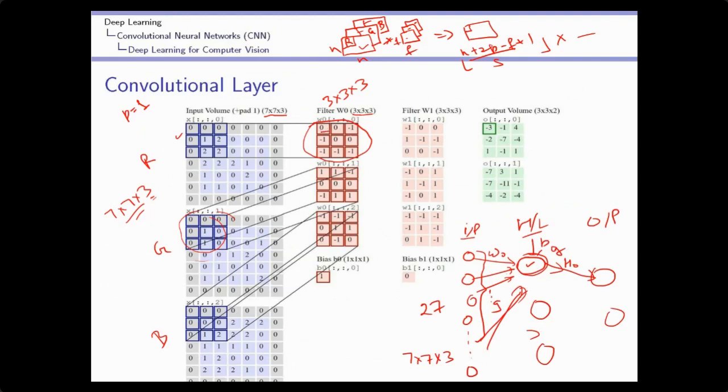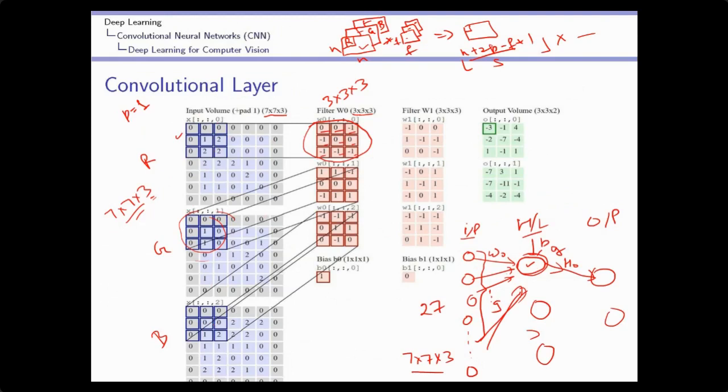So this is W0, W1, W2, W3, W4, W5, W6, W7, W8. Now how are you going to perform this? All the pixels are not connected, only a set of the pixels. Which set of the pixels? The pixels covered by these filters are connected at a time. That's why it is a sparse connection. We are not connecting all the pixels at a time. So at a moment I am connecting only these 27 pixels.